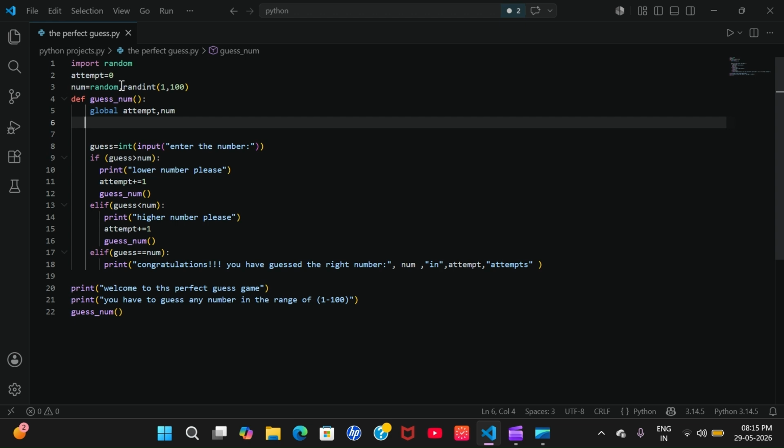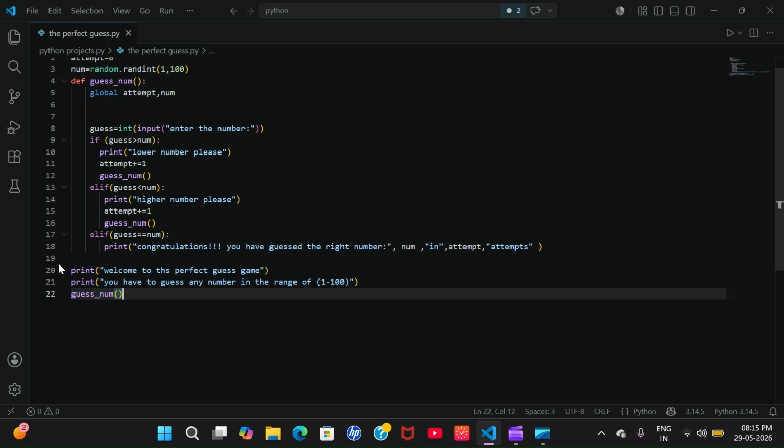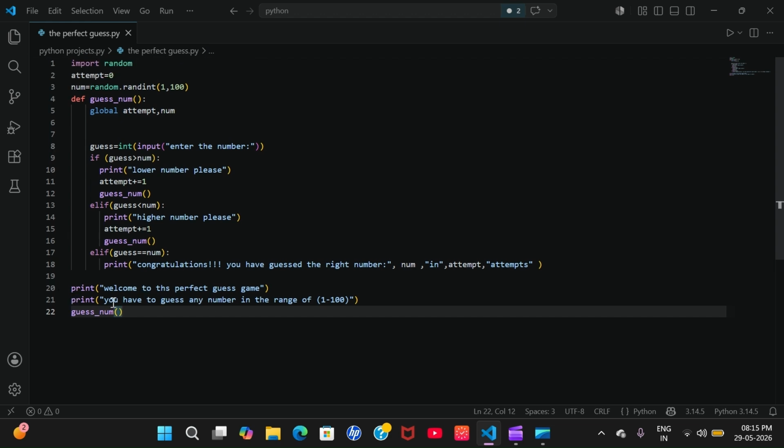Inside the function is guess num, and I call the function from here. This is how this line will execute. Then this function is called, and after the function call, the block of this function will be executed. I made these variables global, so I have to write this here to use them in my function. Now I am taking user input.